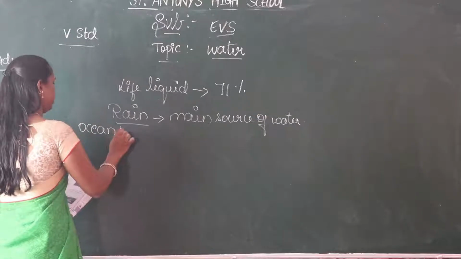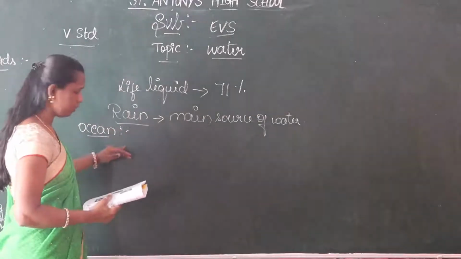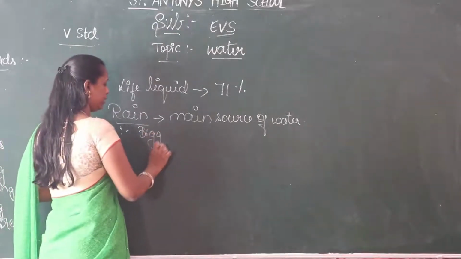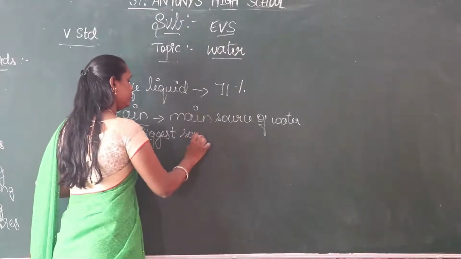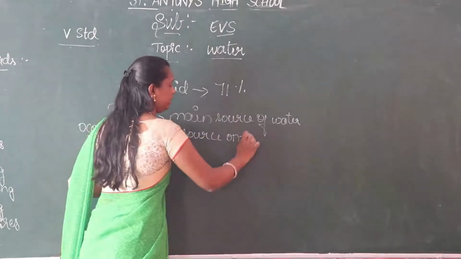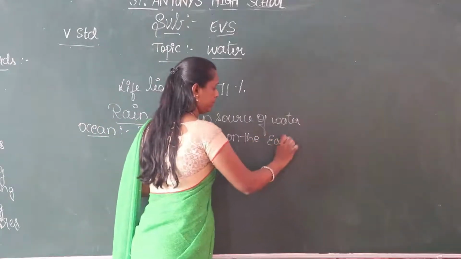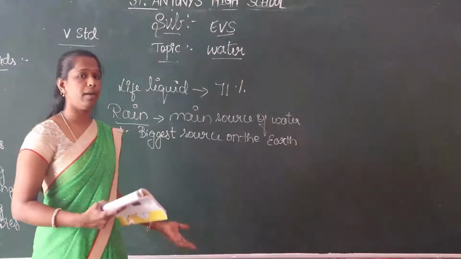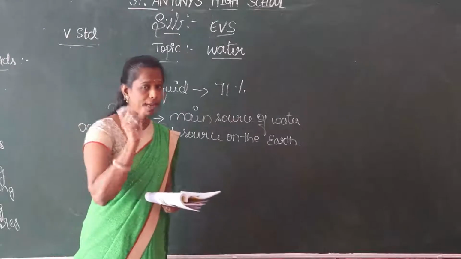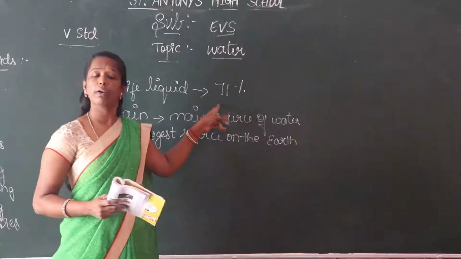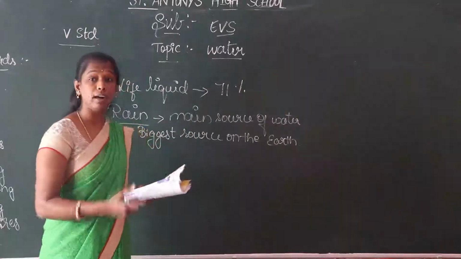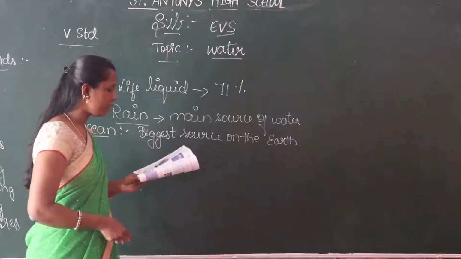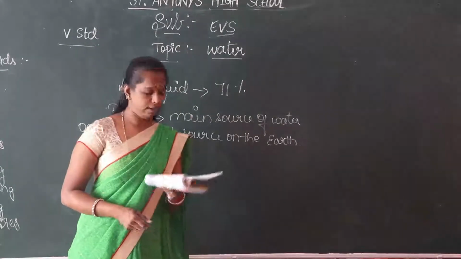First one is ocean. Ocean is the biggest or the largest source of water on the earth. Next, you know the globe. Your ma'am will show you the globe. You will observe that about 71% of the earth is covered by water. The remaining is land. The blue color indicates the portion of the earth covered by water.